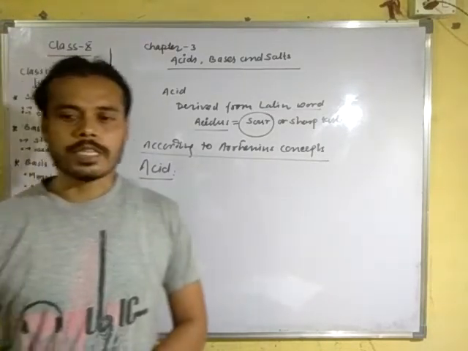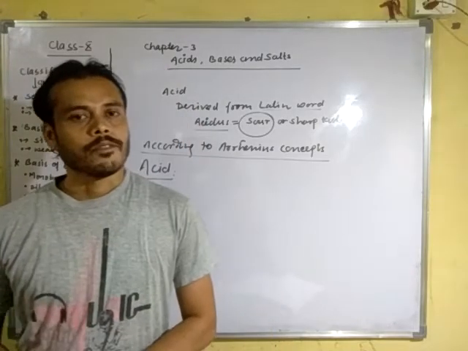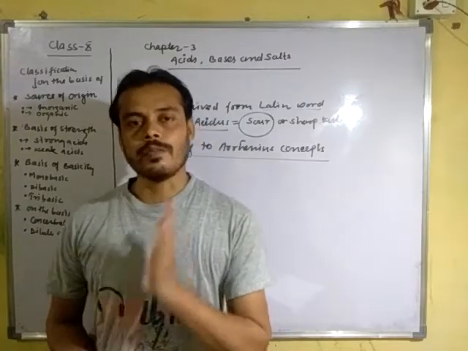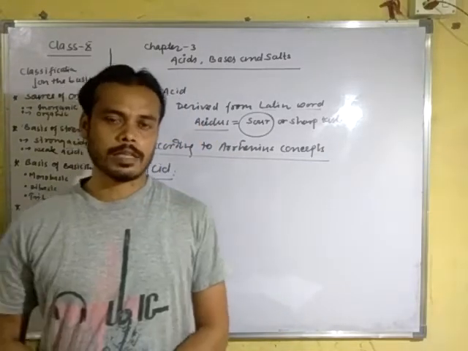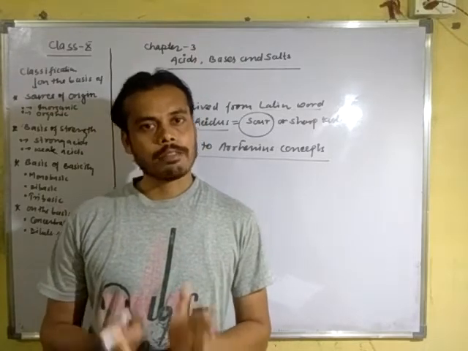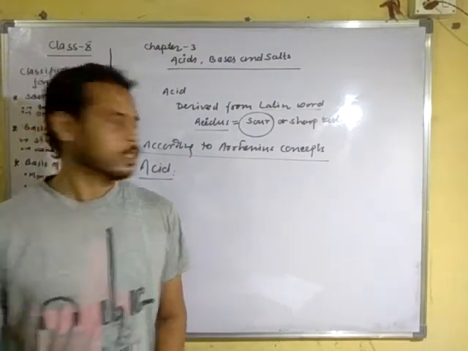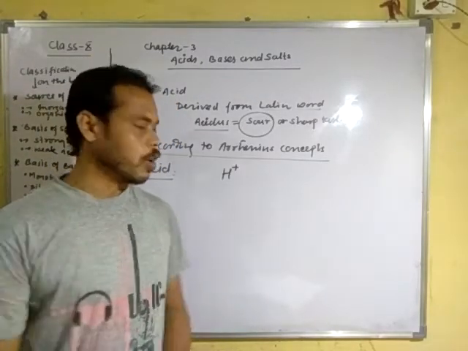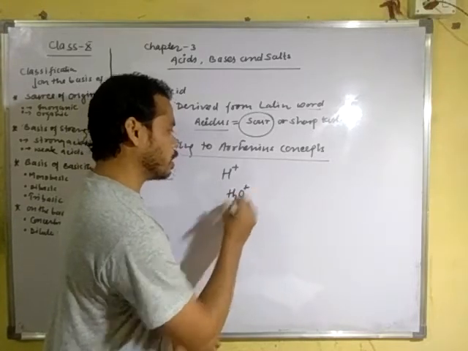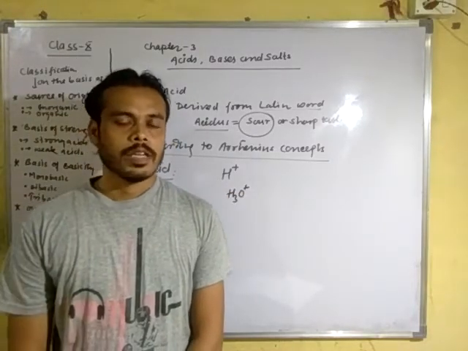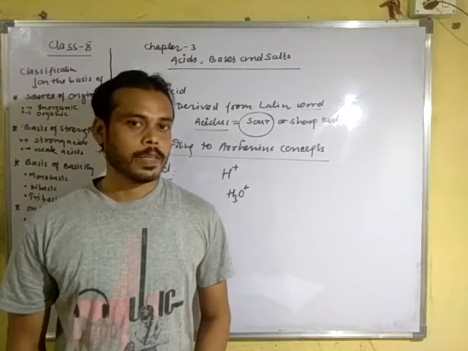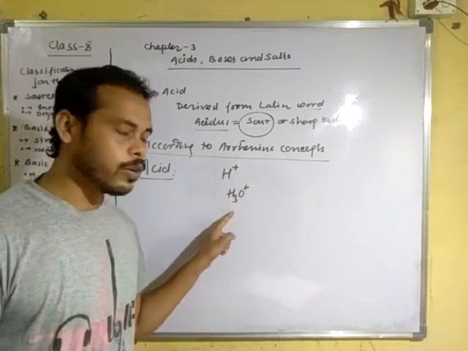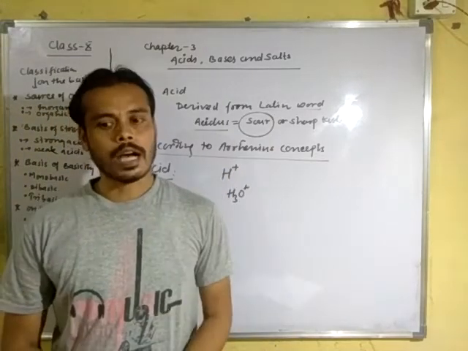An acid is a substance which gives H positive ion in aqueous medium, or a hydronium ion. The substance that gives a proton in the form of H positive ion in aqueous medium, or you can say hydronium ion, is called an acid.